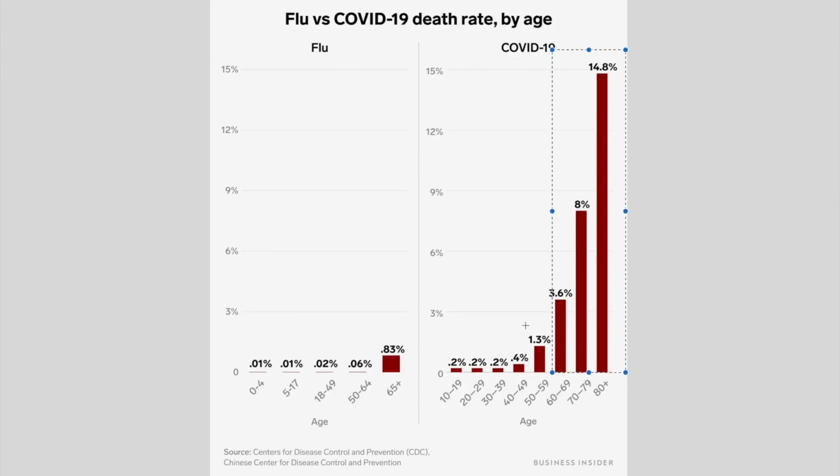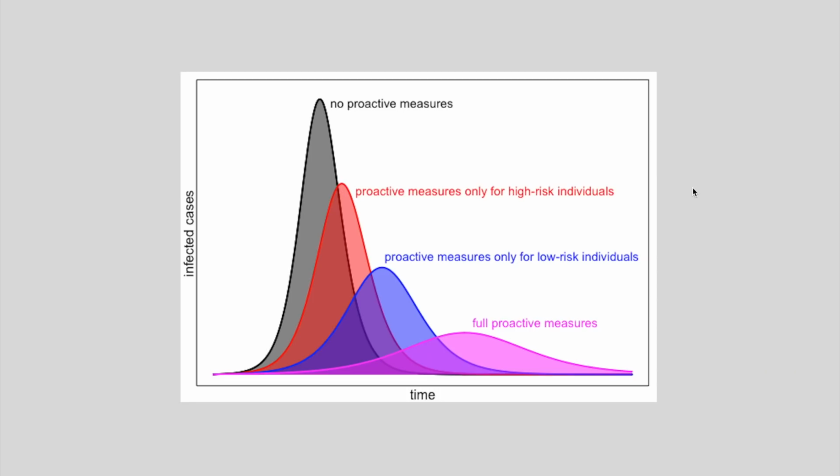And at the same time, we also have to bear in mind that the people over 40 even still have a high death rate. There are still many serious cases in the people over 40, but let's just say that high risk individuals are the elderly, they are the people over 60, and these are the people we have to protect, because young people don't have a high death rate, not really at least. But the thing is, once they get contracted with the infection, they have very mild symptoms to the point that you don't even know that you're infecting other people, and other people could be people that are at really high risk.